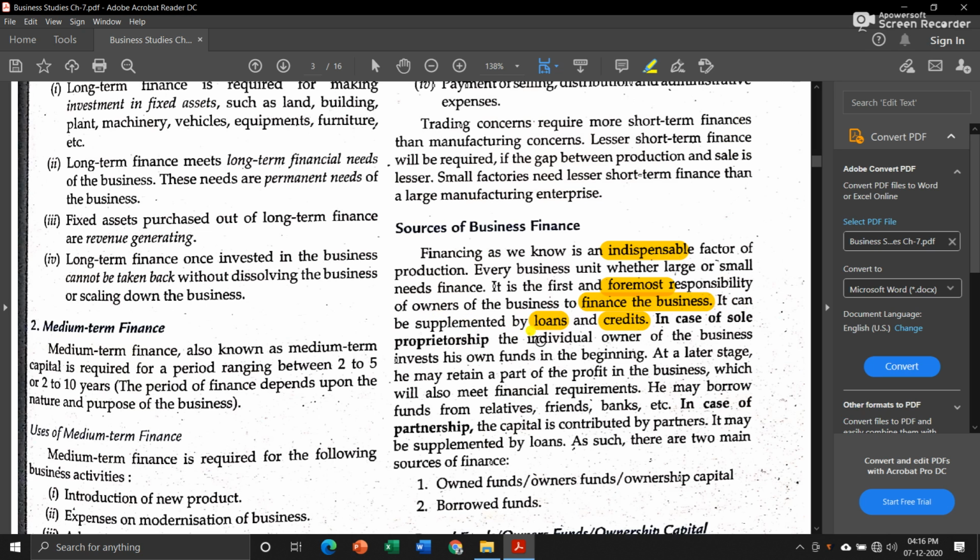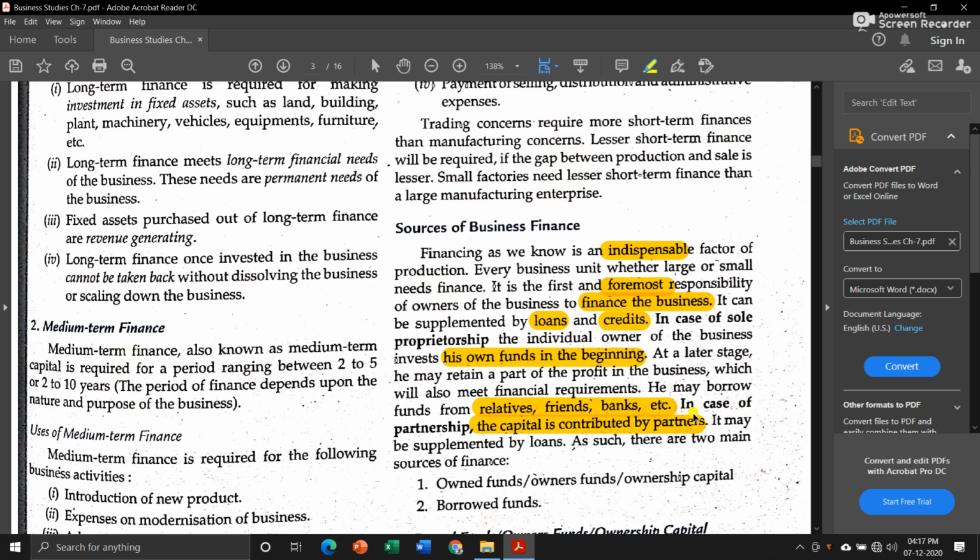In case of sole proprietorship, the individual owner of the business invests his own funds in the beginning, and at a later stage he may retain a part of the profit in the business. Means suppose after starting a business and after a period of time, the owner can keep a reserve, a part of the profit that he is earning from his business, for further investment in the business. He may borrow funds from relatives, friends, banks, etc.